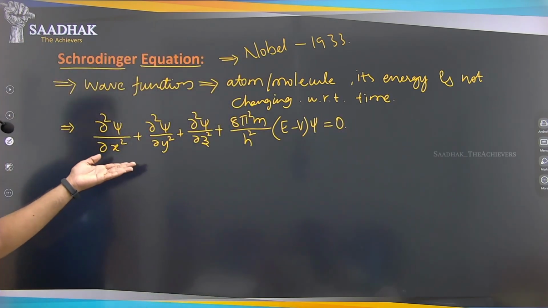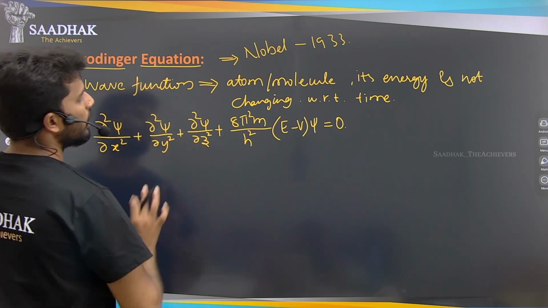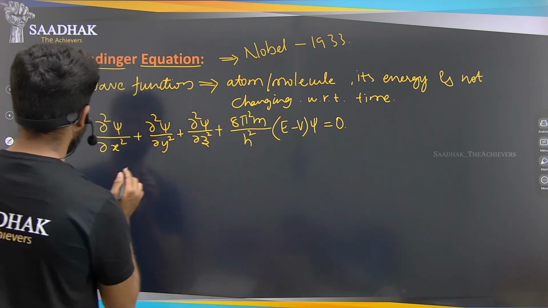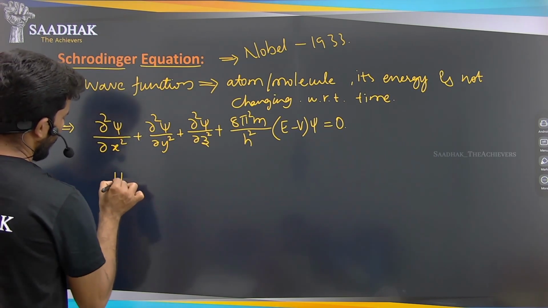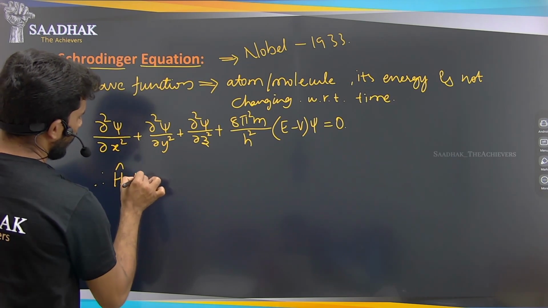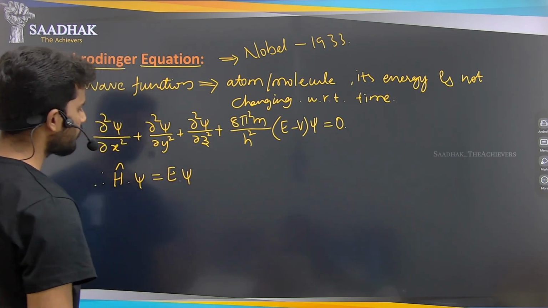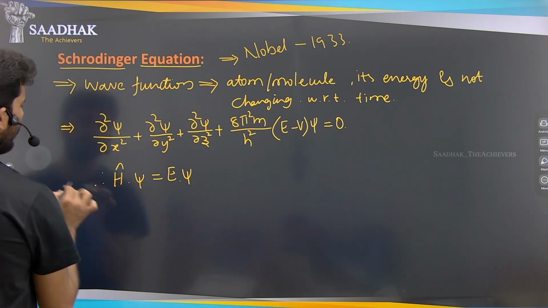This is Schrodinger's equation, or Schrodinger's wave equation. This equation can also be written in the form H cap psi equals E psi.